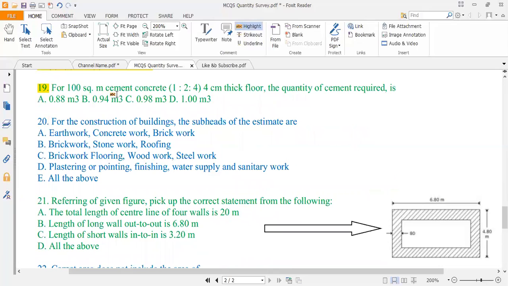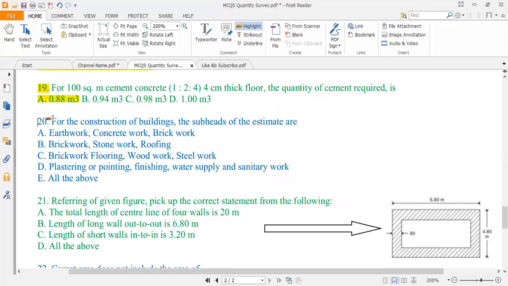for 100 square meters cement concrete 1:2:4, 4 centimeter thick floor, the quantity of cement required is 0.88 cubic meter, 0.94 cubic meter, 0.98 cubic meter, or 1 cubic meter. So the correct option is option A. Just convert this centimeter into meter, divide it by 100. Multiply it with the area of the concrete. Multiply a weighting factor of 1.54 with this volume and divide this volume by 7. You will get this 0.88 cubic meter.